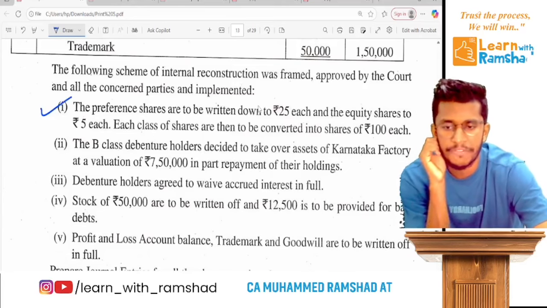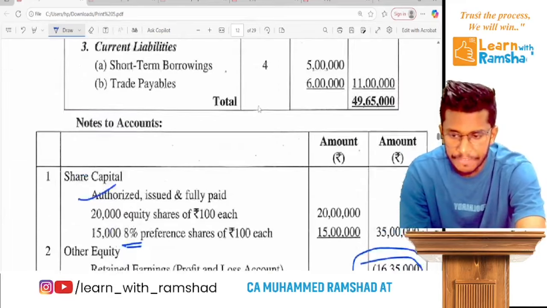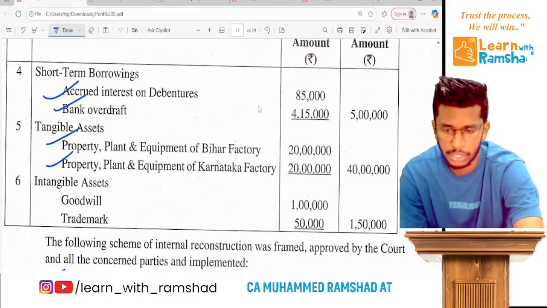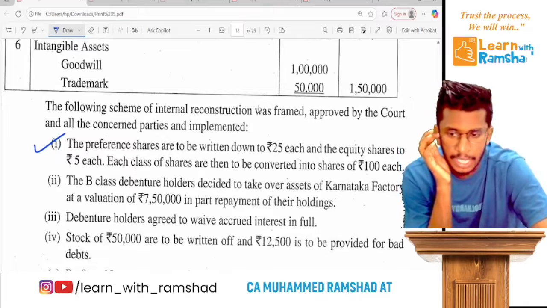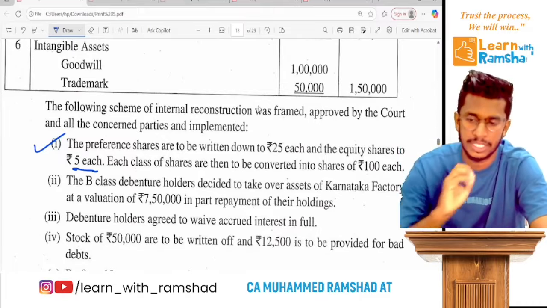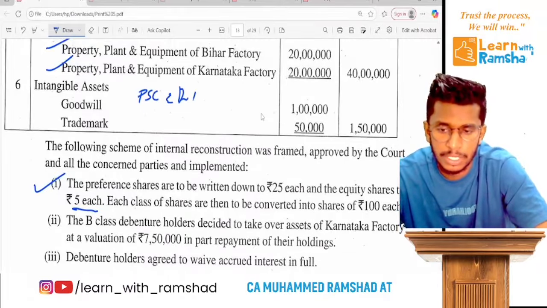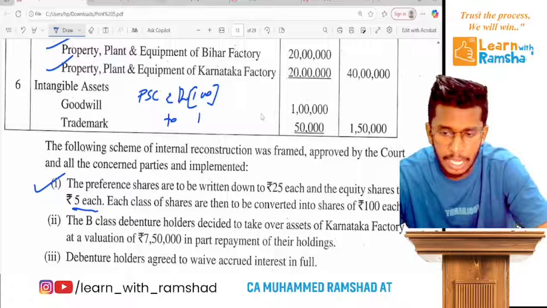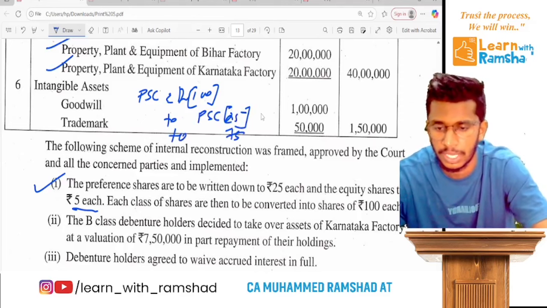So first one, the preference shares are to be written down to 25 each. Currently the preference shares are each 100. So it is to be reduced to 25, and equity shares to be reduced to 5. Ready? So let's write the journal entry for this first. Preference share capital account debit, individually 100 rupees, it is to be cancelled. Then preference share capital is to be issued, which is individually 25. The rest of 75 for each share will be coming to capital reconstruction account.